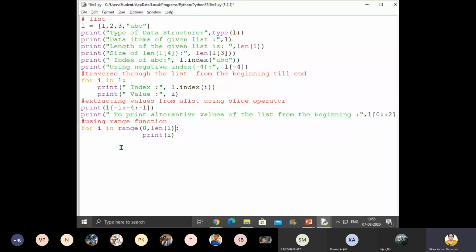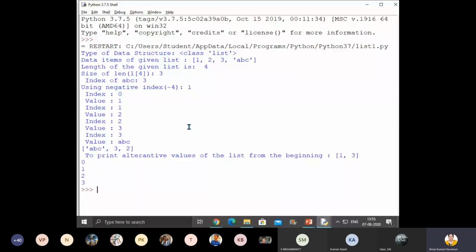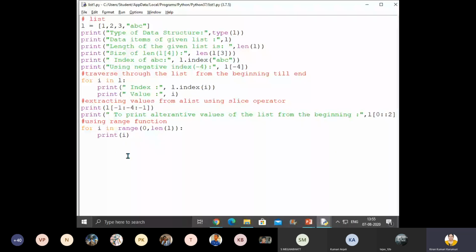Yeah, here one more bracket. Okay, fine. Then indentation will also come properly. Okay. So now you can see, children, to print alternative values of the list. Okay, over. Now this is the index, so this index is I. After the index value also we will display.